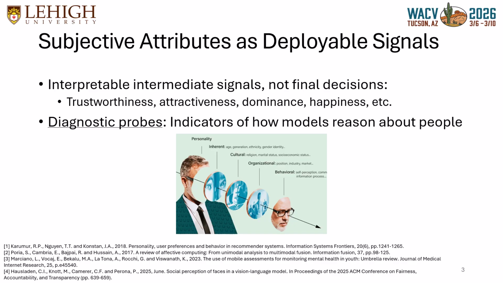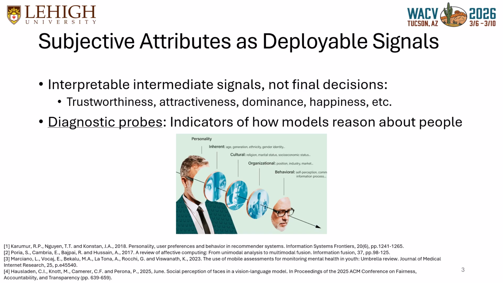Our method's framing is intentionally practical. We do not claim that predicting an attribute like trustworthiness is desirable by itself. Instead of treating them as ground truth, we treat them as diagnostic signals, interpretable intermediate signals that reveal how a model reasons about people in the real systems. By studying how models encode these signals, we gain visibility into their latent social reasoning that would otherwise remain hidden.